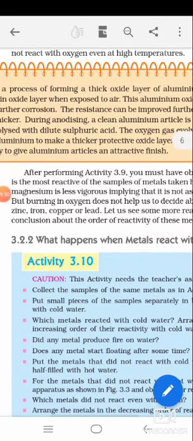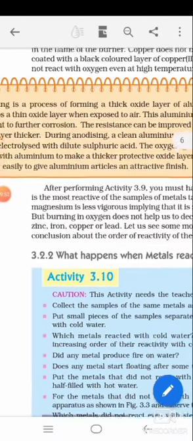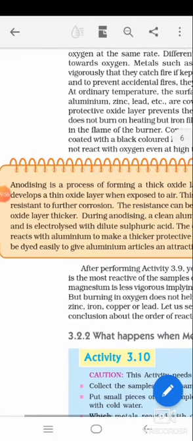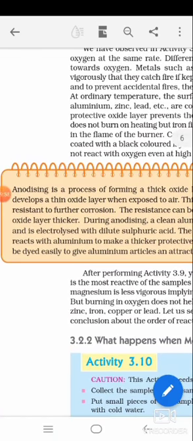Now I told you that the outer surface of aluminium reacts with oxygen and forms aluminium oxide, and this is actually known as the anodizing process. You read the box provided here: anodizing process.